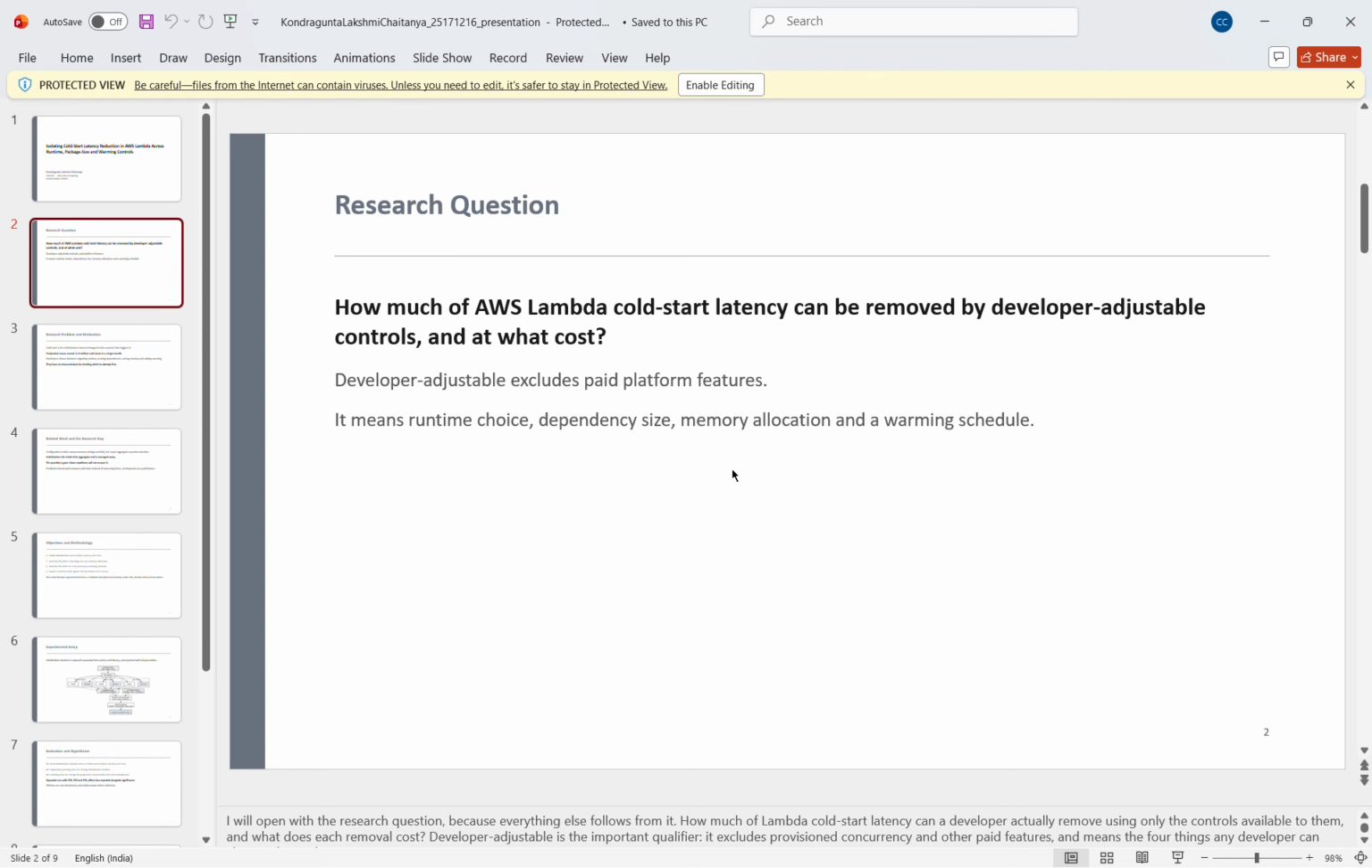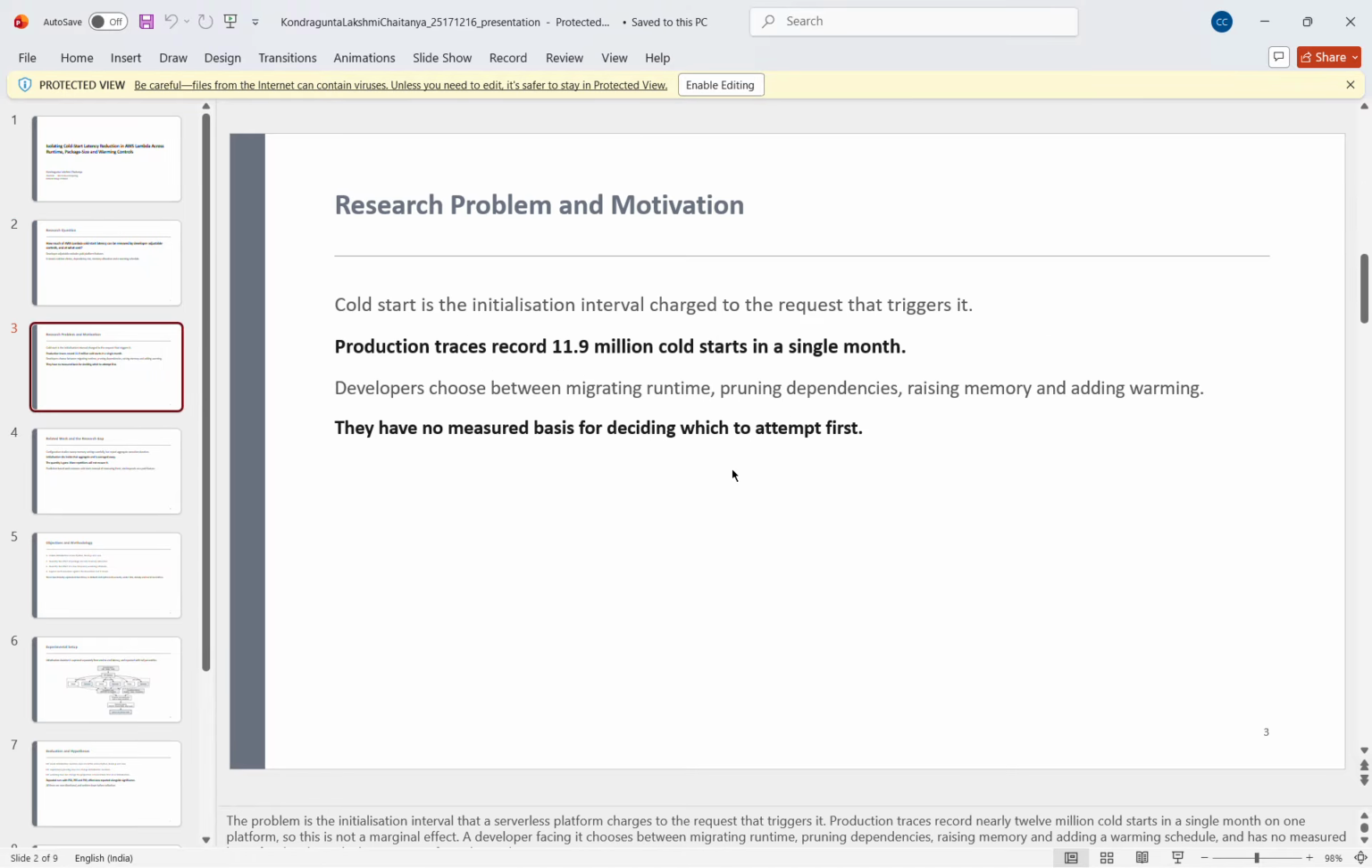So my research question is, how much can we reduce AWS Lambda cold start time by changing the settings that developers can control? And how much does each method cost? These settings include programming language, package size, memory, and the warming schedule. I only study methods that developers can use without paying for extra AWS services.